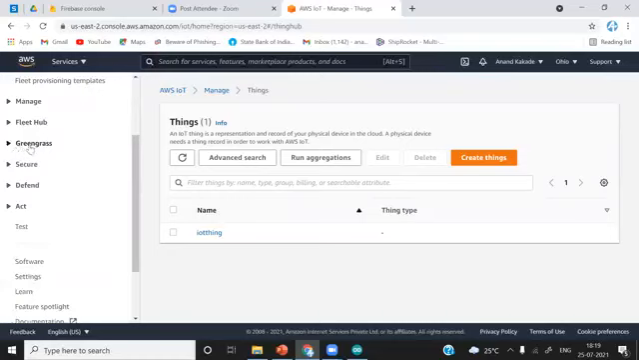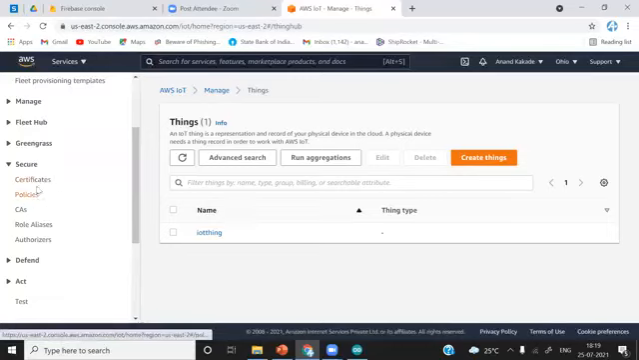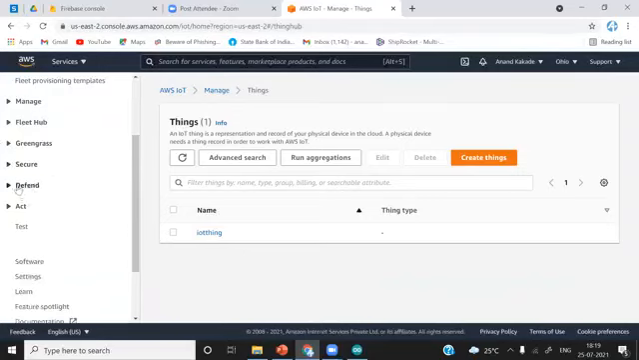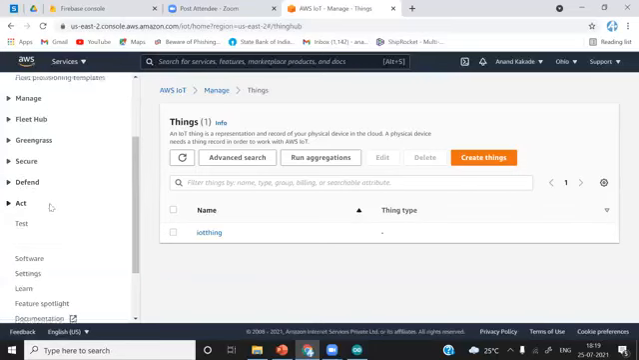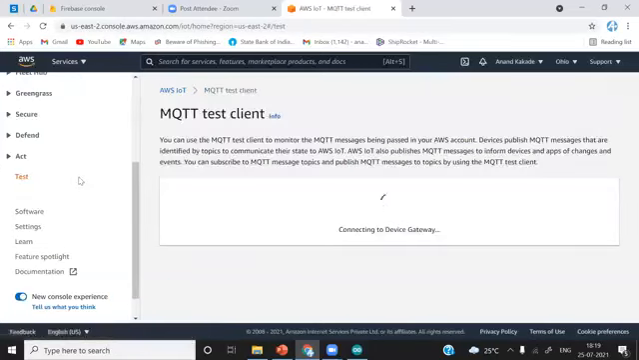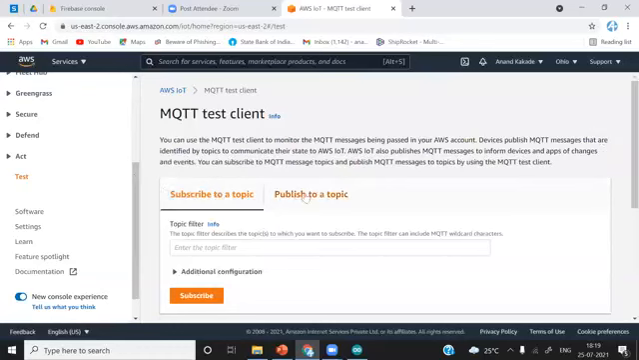There are so many functions and features available in AWS IoT. You can see there, in Secure, we are going to use policies: how to create policies, how to attach policies to the certificates, what the certificates are, how we can download them, how we can integrate that with the ESP8266. We are going to study that. And Defend, we are also not going to use. Later we are going to use this Test feature to check whether we are receiving data from ESP8266 or not.